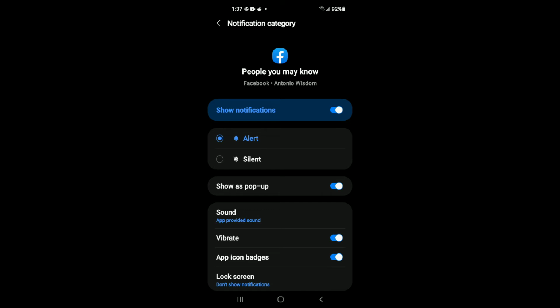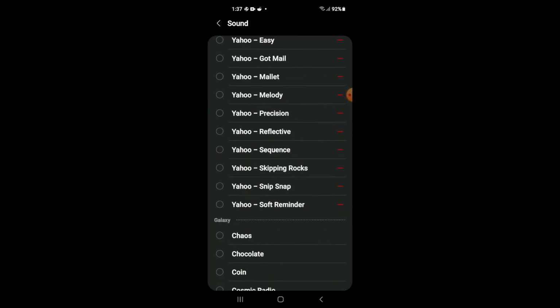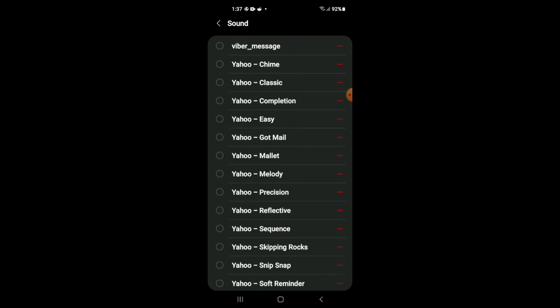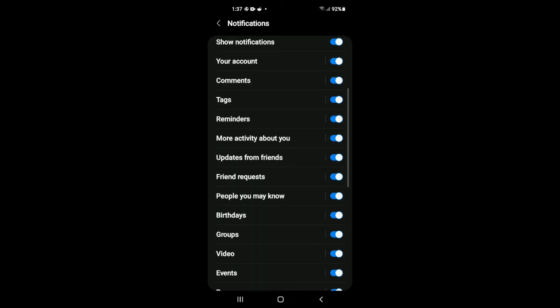Then you'll select Sound. And here you can choose the sound that you would like to get notified with when someone you know joins Facebook. For instance, this sound right here. Then you can simply tap back.